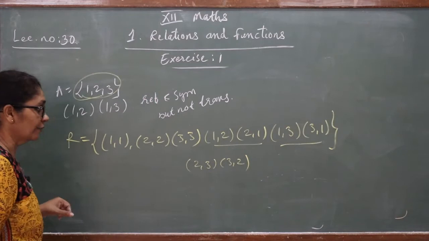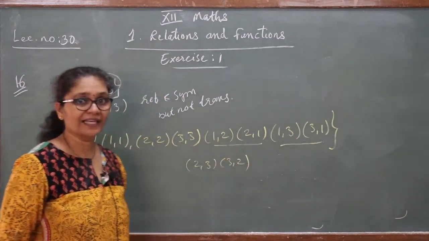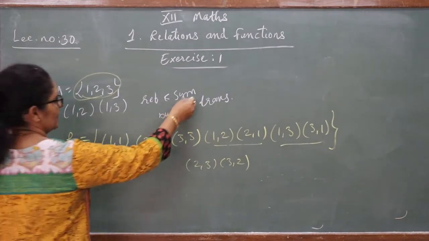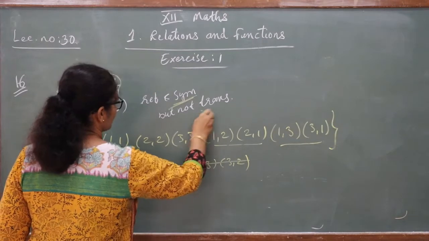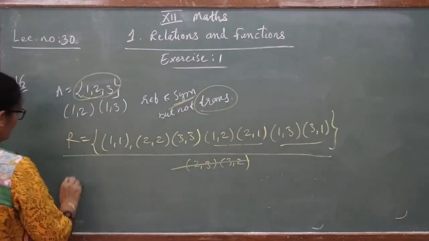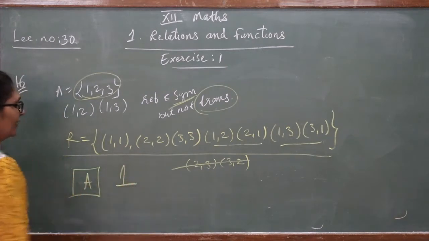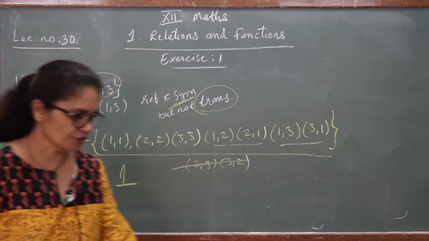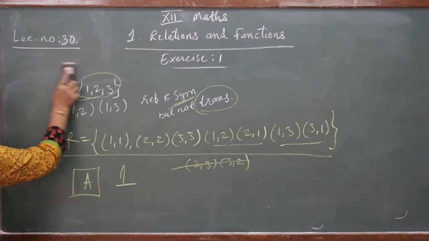But if I do not write these, then I cannot maintain symmetry, and we do not want transitivity. So only one relation is possible. So your answer is A, one relation. This is your first MCQ, number 16.